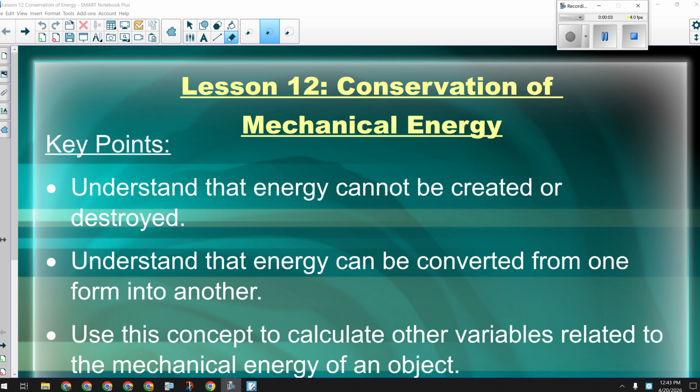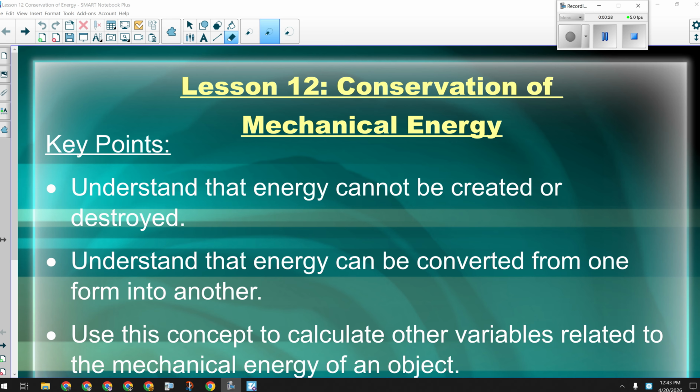So what we're going to talk about today is the law of conservation of mechanical energy. I am not going to teach you anything you don't already know. There is nothing new to add to this from what you did in Science 10. Okay, so if you found those roller coaster questions very easy in Science 10, you're going to love this because it is exactly the same.